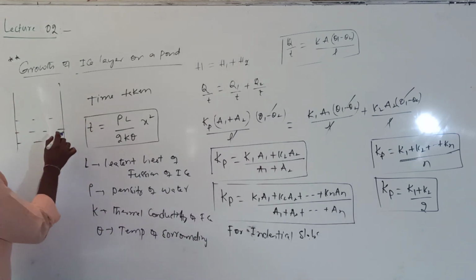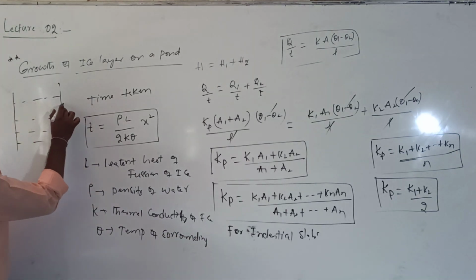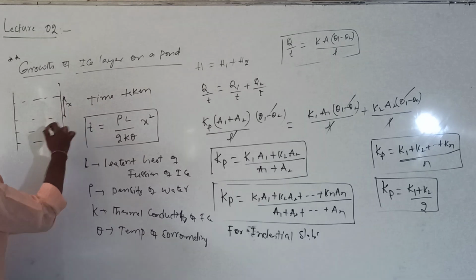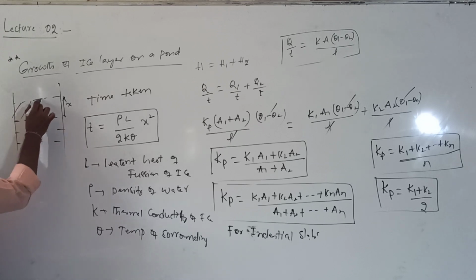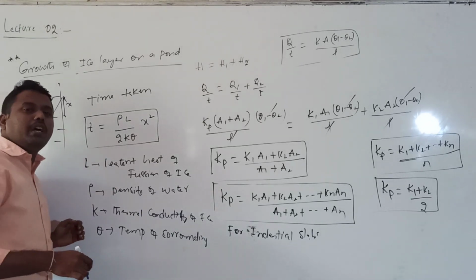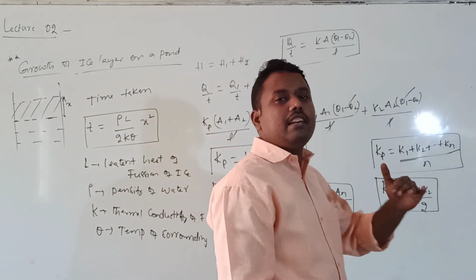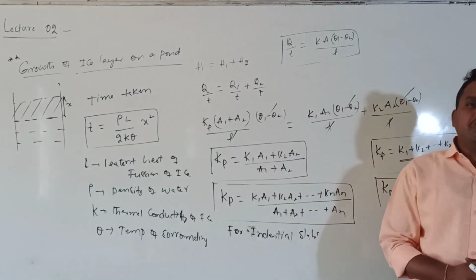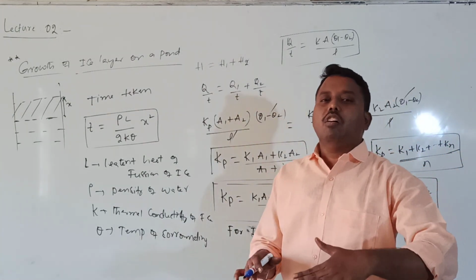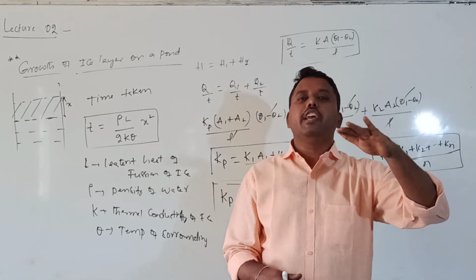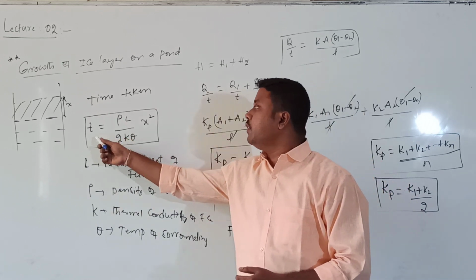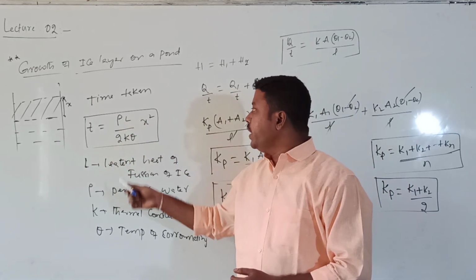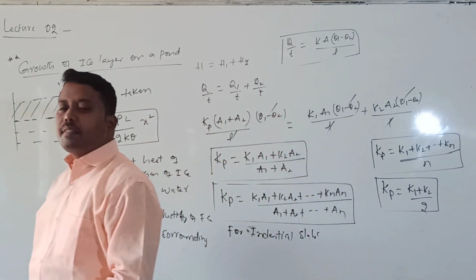So whenever the thickness of the ice layer is to be increased by x, what is the time taken? But remember, it will take place only when the temperature of the surroundings is less than 0 degrees, then only the water will freeze. Whenever the water is freezing, the layer of ice on the water will keep on increasing. In order to increase the layer by x, the time taken is given by the formula rho into L divided by 2 into k into theta into x square.